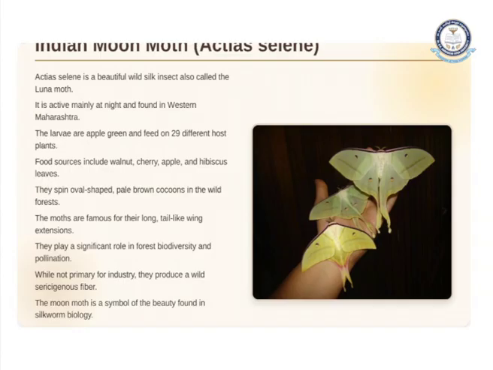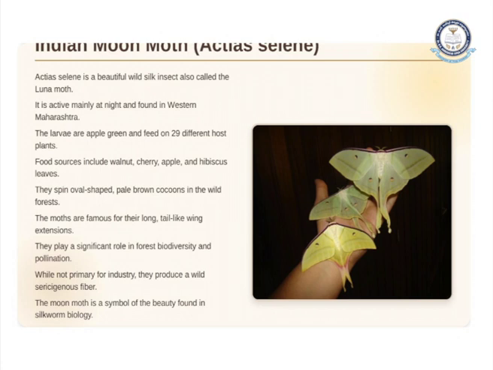They spin oval-shaped, pale brown cocoons in the wild forest. These moths are famous for their long, tall wing extensions. They play a significant role in forest biodiversity and in pollination. The Indian moon moth sits on one flower and then on another, and the gametes are transferred from one flower to the other, because of which pollination takes place.